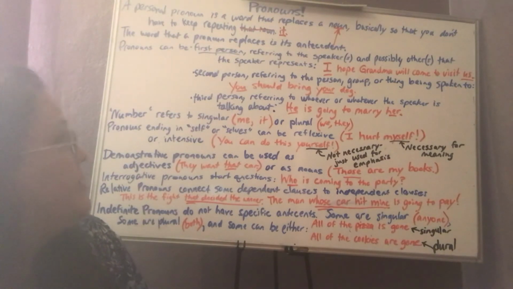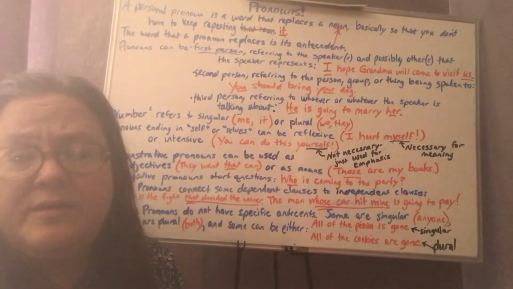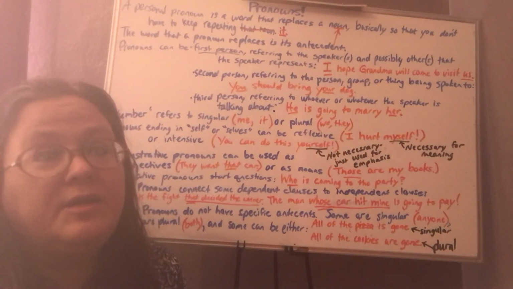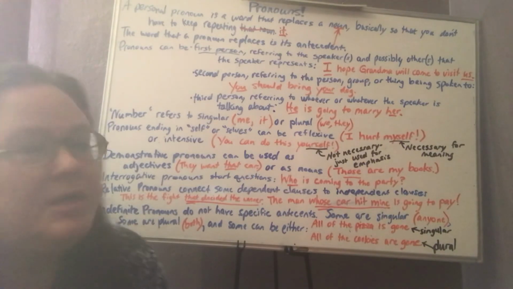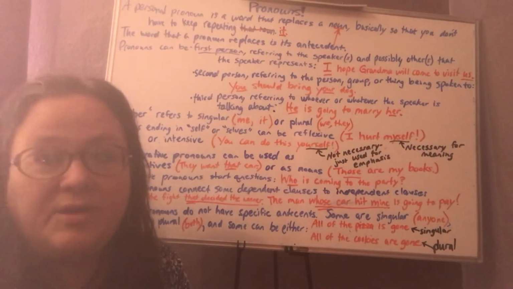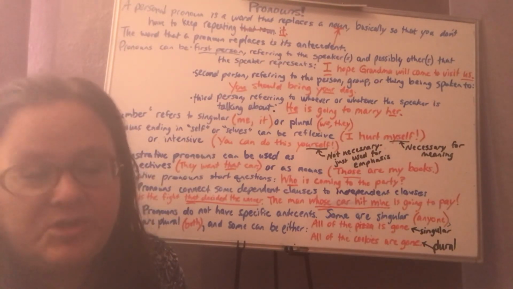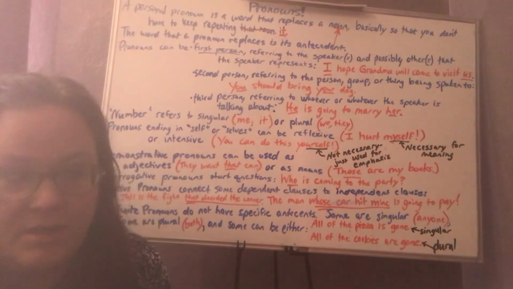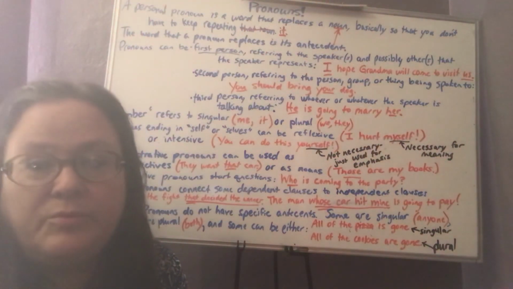I believe that's all we need to go over for this section of pronouns. Just remember that possessive pronouns, I forgot to put them up here. Possessive pronouns show ownership, like your, Y-O-U-R, your dog. Remember that possessive pronouns never have apostrophes in them, like the word its, I-T-S. If it has an apostrophe, it's a contraction, like in the sentence I just said. It's a contraction. It is a contraction. If it does not have an apostrophe, it's possessive. The dog lost its collar, for example. It's possessive.